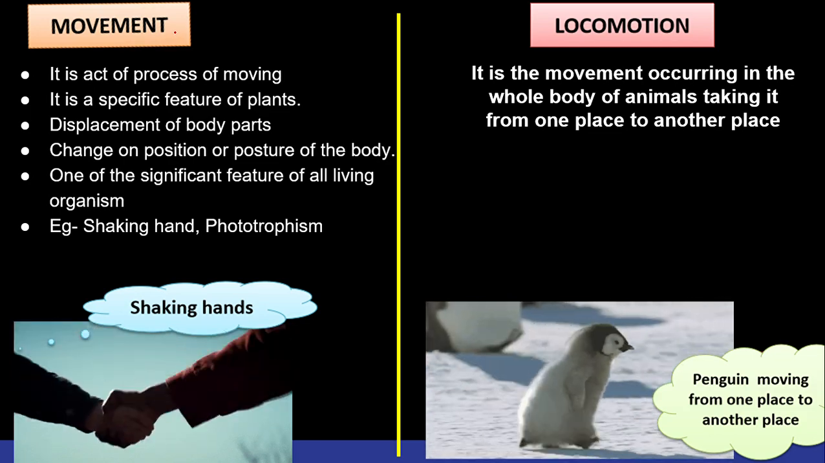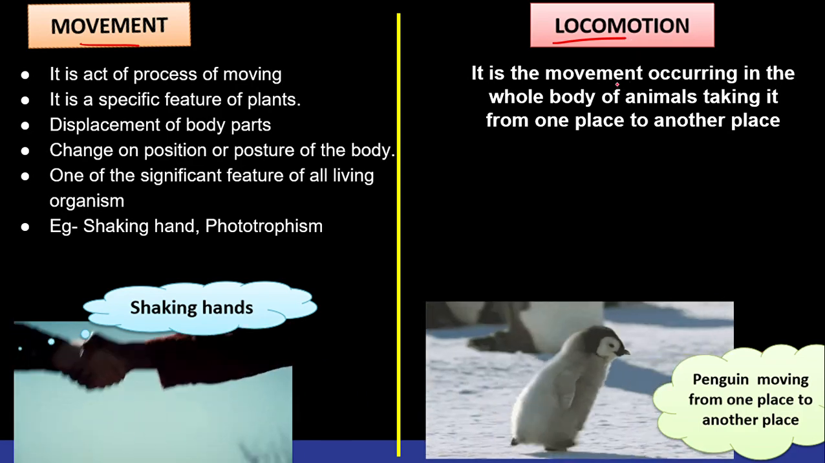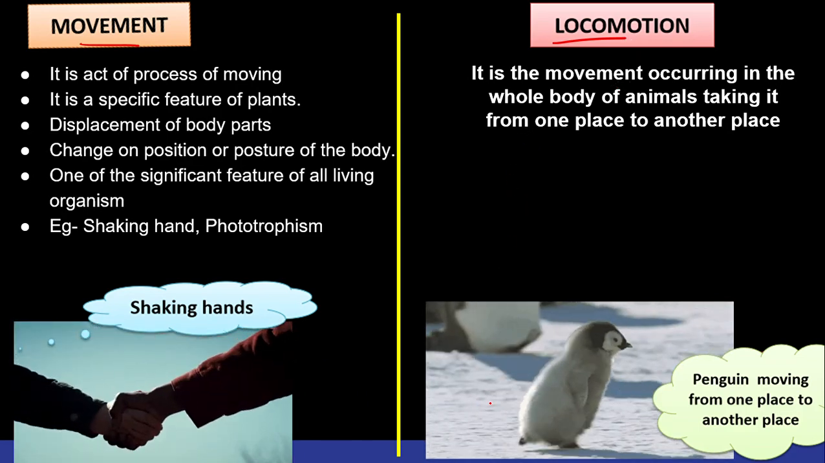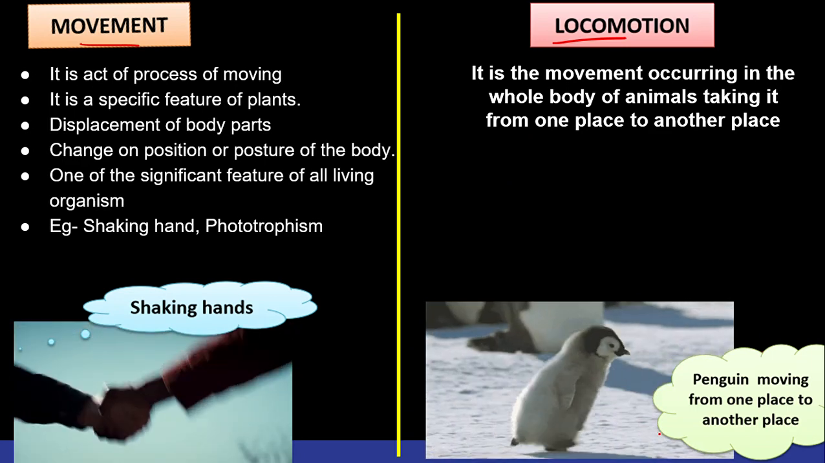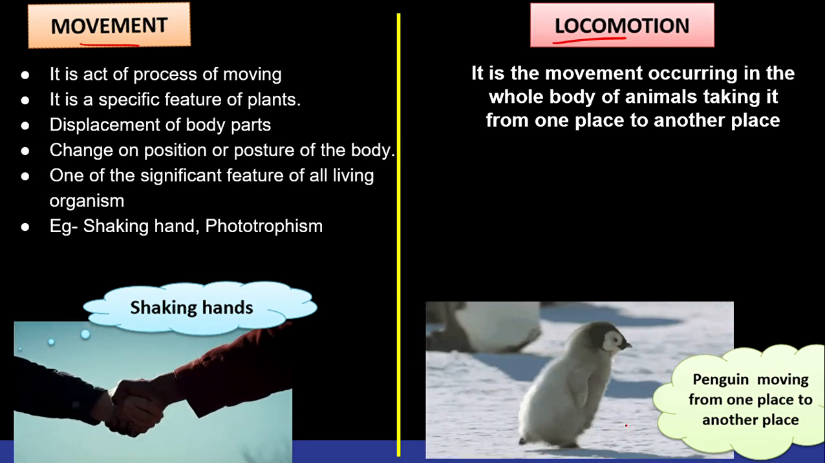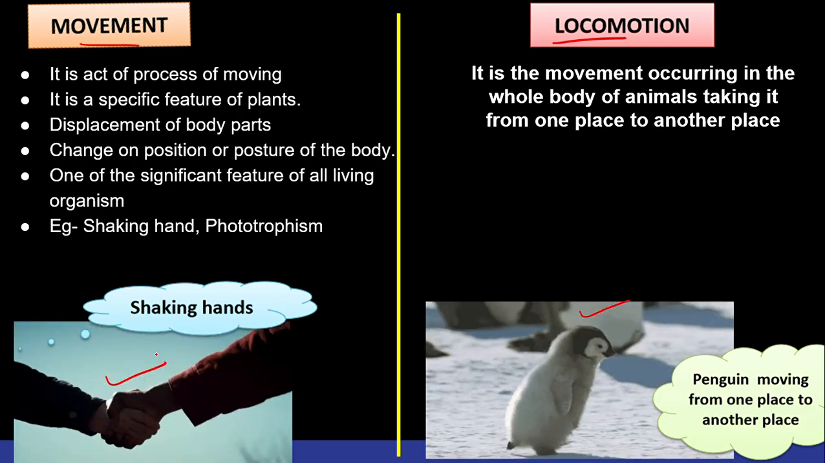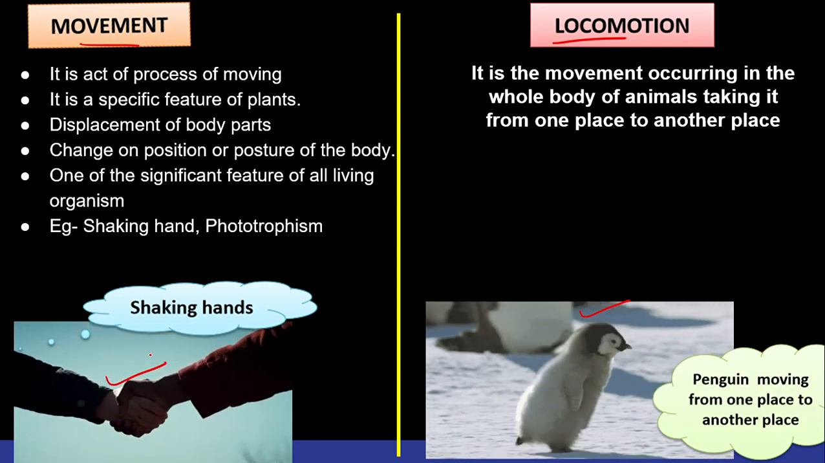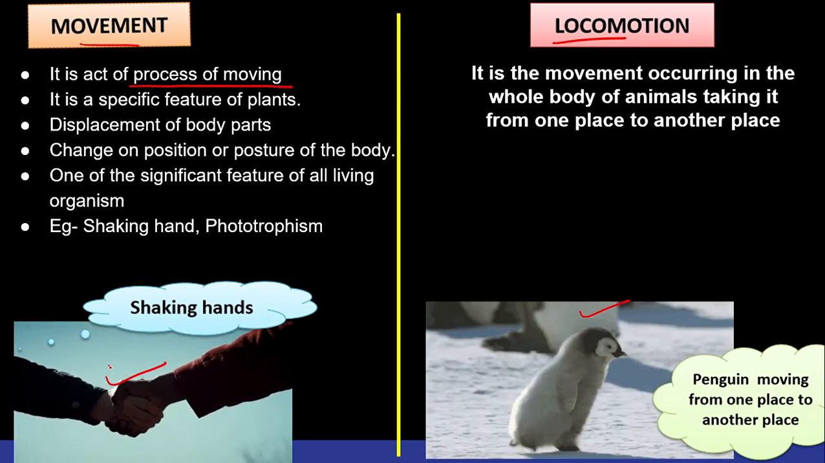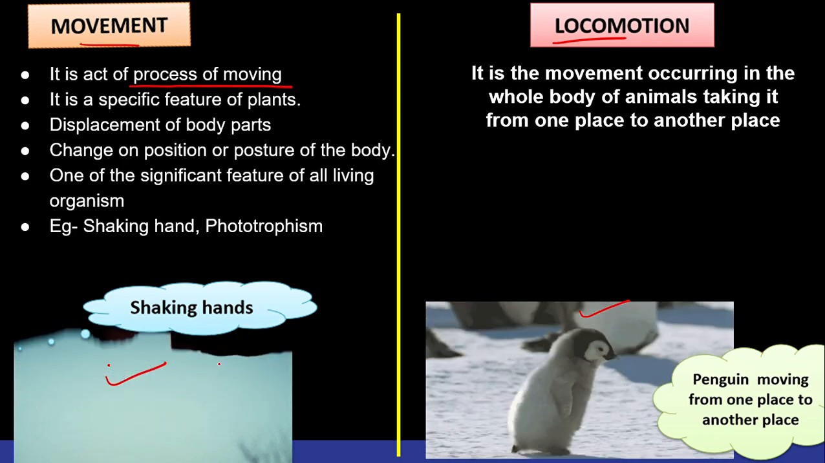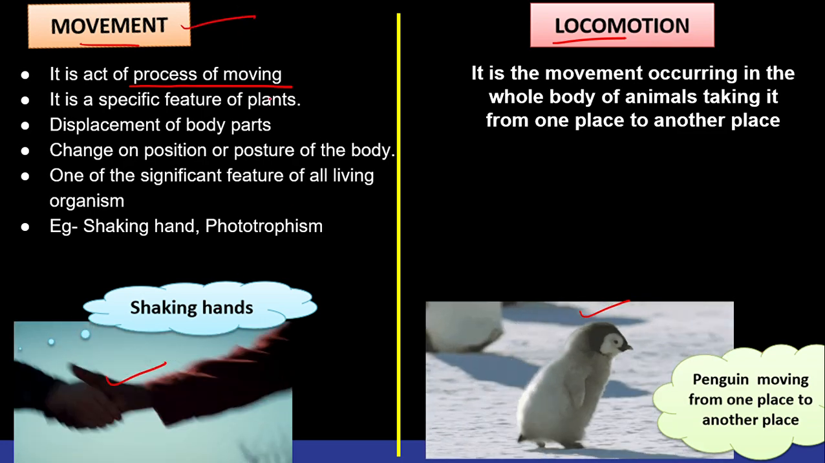Now, when I asked you shaking my hand or waving my hand, whether it is a movement or a locomotion, what did we study? Locomotion is nothing but moving from one place to another. See this little cute penguin, how it is moving from one place to another place, right? So when it is moving from one place to another place, we call it as locomotion. But when you are shaking hand or during phototropism or during waving your hand, are you moving from one place to another place? No, we are not moving. That is just a process of moving. We are not changing the location. We are not changing the place, right? So when there is no change in the location, we call it as movement. I hope you understood.